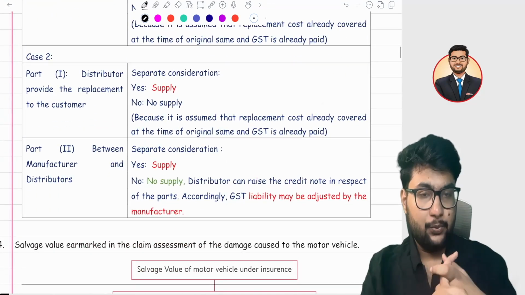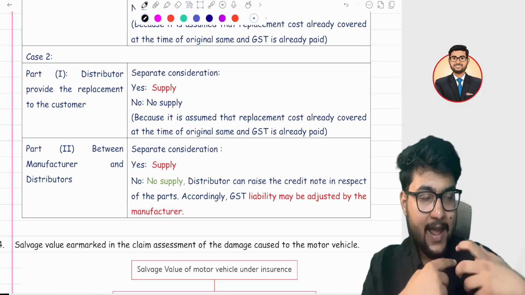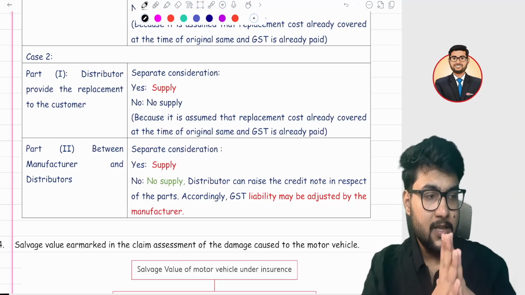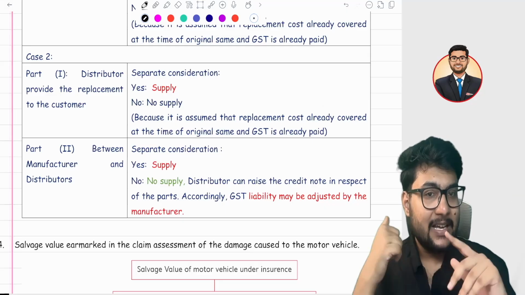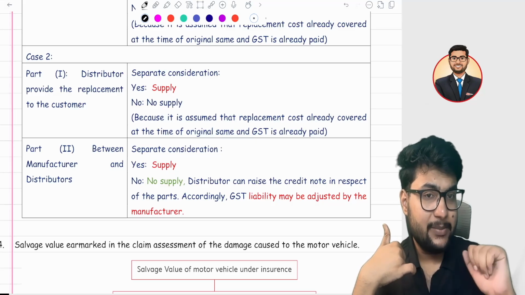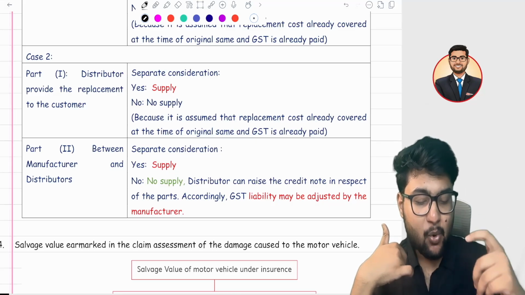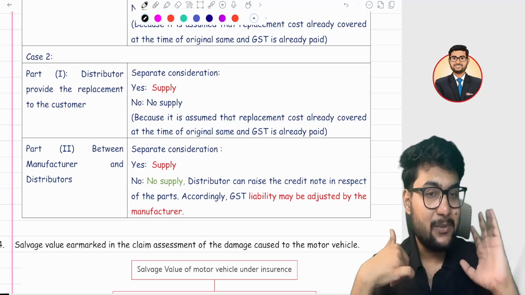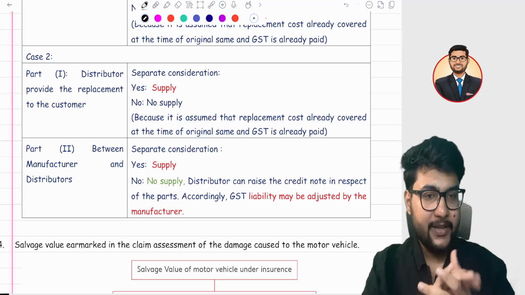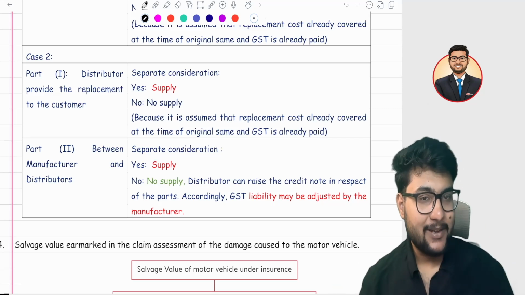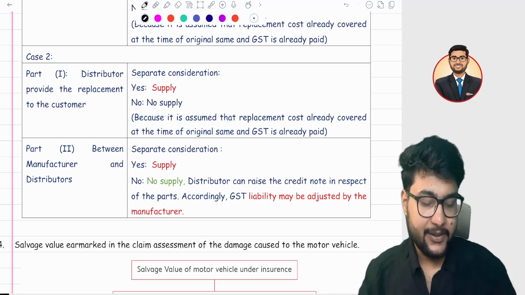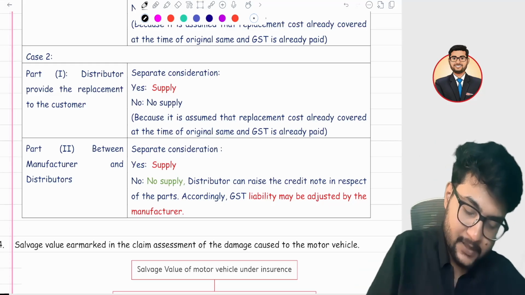What about part 2? I gave my damaged product to Amazon. Now Amazon will connect to boat, right? And boat will replace it. If boat charges a separate consideration from Amazon, then it is a supply. But if boat does not charge a separate consideration for it, it is not a supply. It's very simple, but the reasoning is a little bit different.